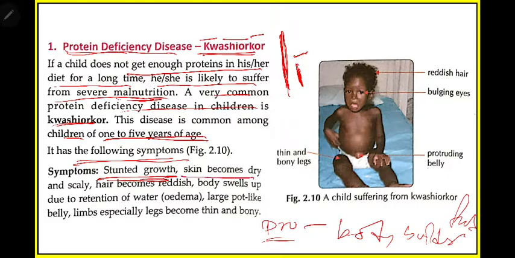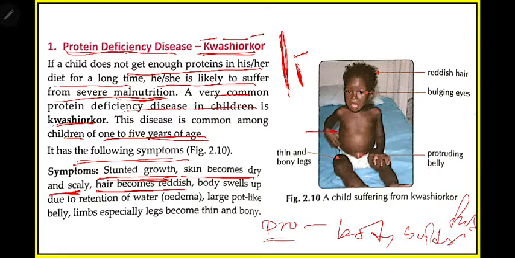Then skin becomes dry and scaly. The skin of the baby will become dry, like rough. It will become rough, whereas it is smooth when moisture is there. And scaly means the skin will come out, like white peel. You have seen in some old people the skin coming out. So in this case also the skin will come out and become scaly. Hair becomes reddish, so the color of the hair will become reddish.